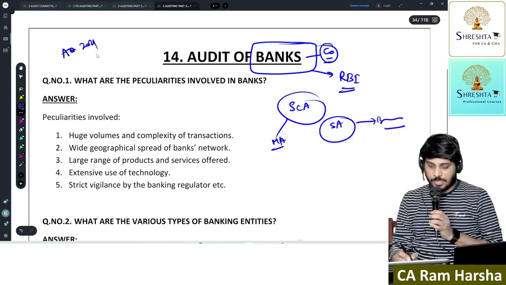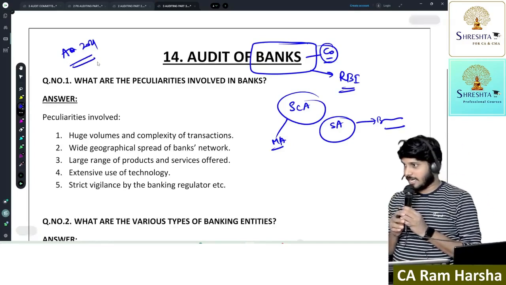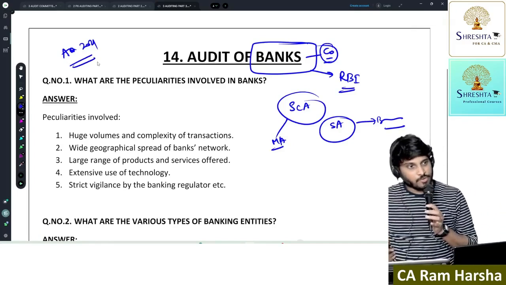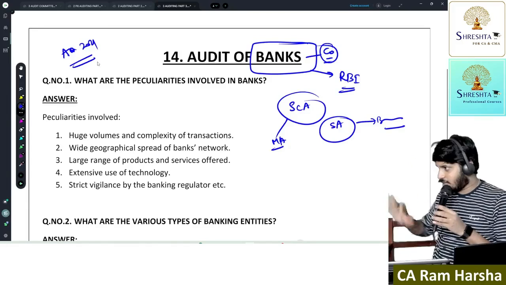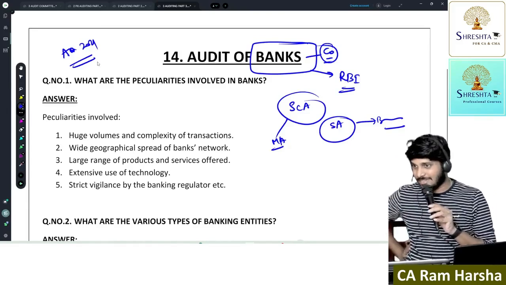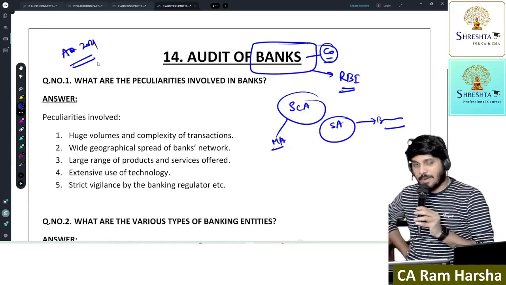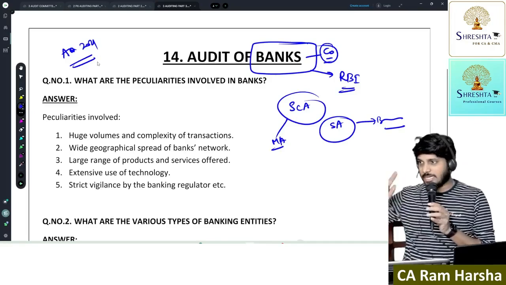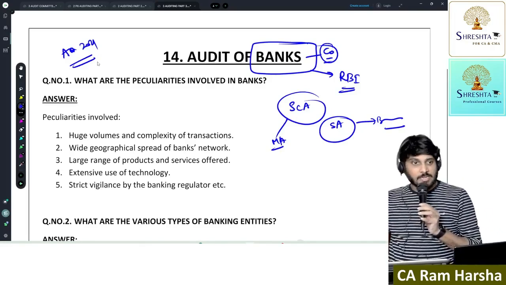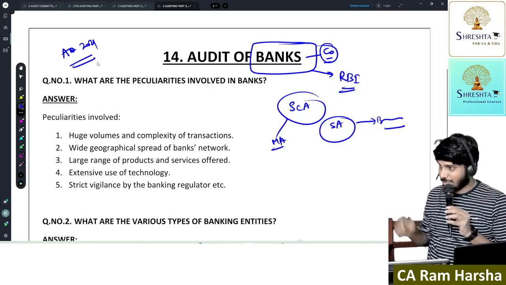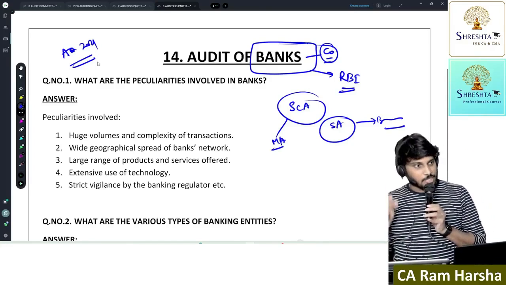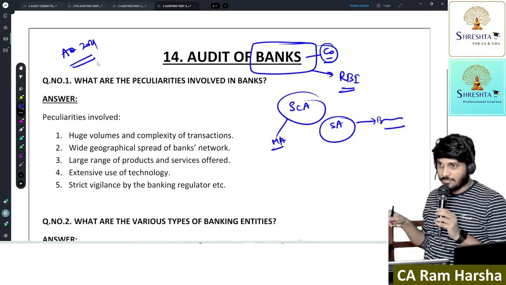Somewhere in April 2021, RBI gave directions regarding eligibility criteria for auditors to be appointed as statutory central auditor for banks. Roughly I'll tell you, I'm not giving the accurate picture. The firm should have a minimum of 15 plus years in existence. At least one partner must be associated with the firm for a minimum of 15 years. Another two partners must be associated with the firm for a minimum of 10 years. Another two partners must be associated for a minimum of 5 years. There must be a total of 7 full-time CAs associated with the firm.